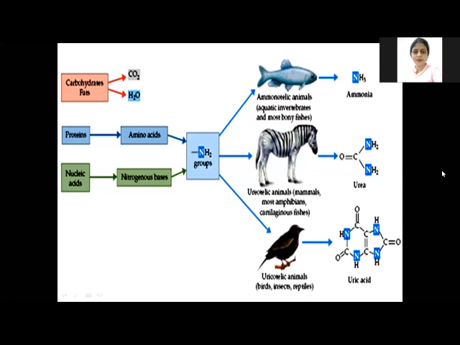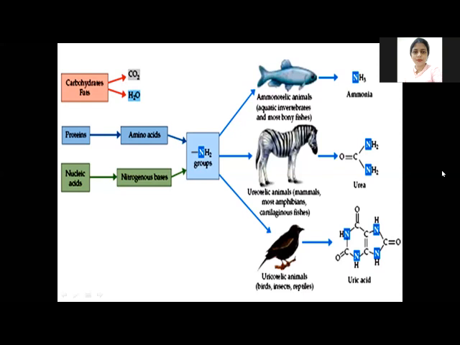Because plenty of water is not available for birds or reptiles, they convert the ammonia into uric acid, at the expenditure of energy. But when they expend the energy, they conserve the water. That is the requirement of birds and some insects and reptiles.